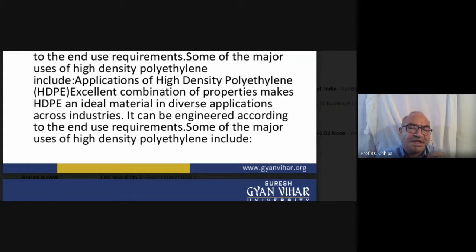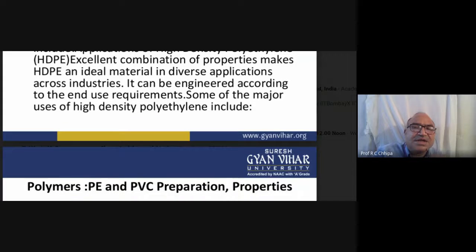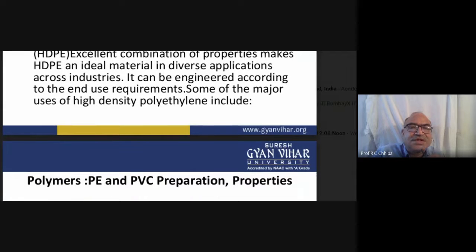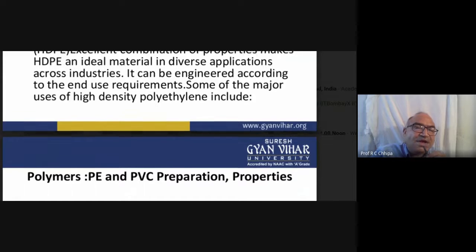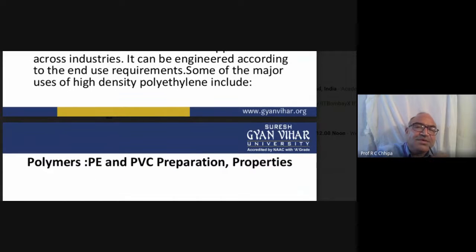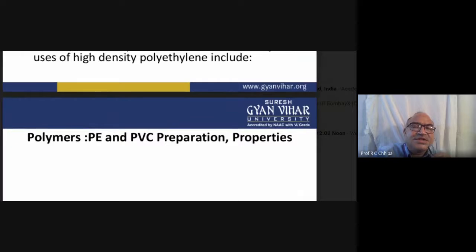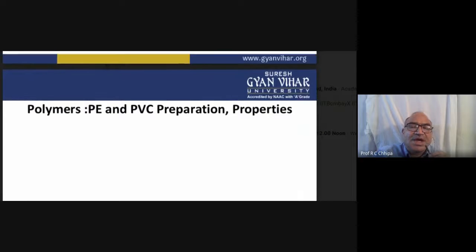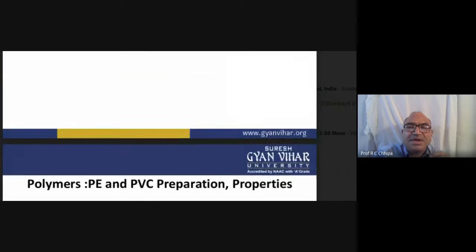HDPE. This is excellent and similar. So HDPE has an excellent combination of properties, and this is an ideal material in diverse applications across the industry. It can be engineered according to the end use requirement. Some of the major usage of high density polyethylene, there are many examples.